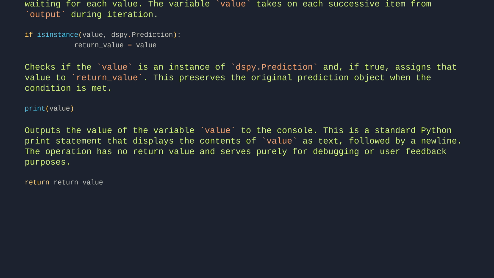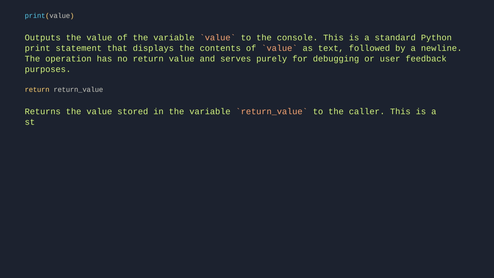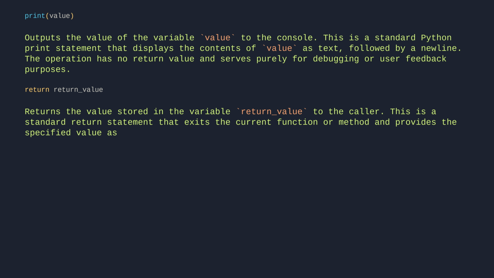Return value. Returns the value stored in the variable return value to the caller. This is a standard return statement that exits the current function or method and provides the specified value as the output.